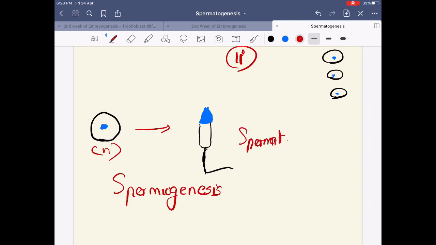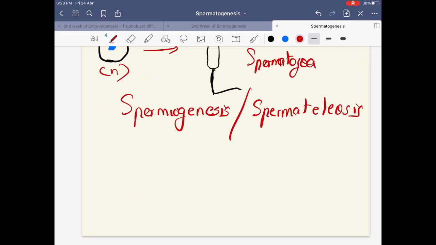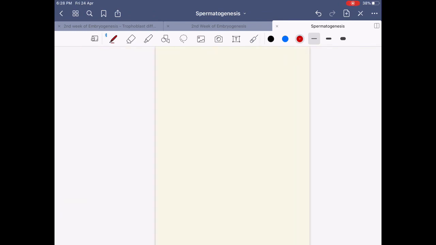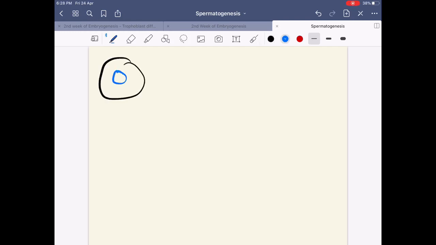Spermatozoa. Clear? Spermiogenesis, it's also known as spermateliosis. Clear? It's also called spermateliosis. So this is actually the process by which your spermatid becomes the spermatozoa. Clear? And what all happens during this process, that also we'll discuss. So a spermatid is just your normal cell, a regular haploid cell, of course. This is a spermatid.